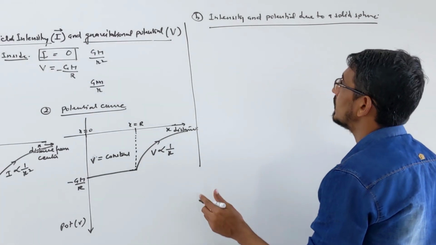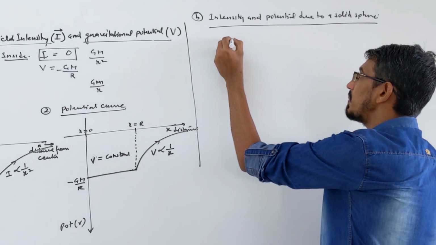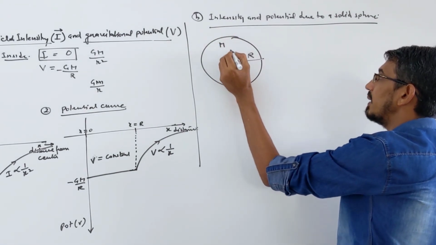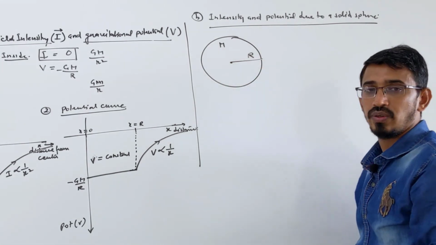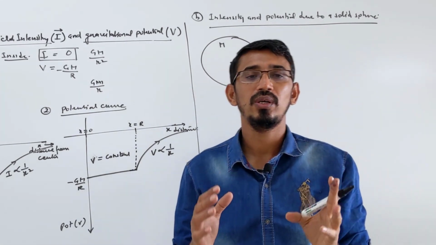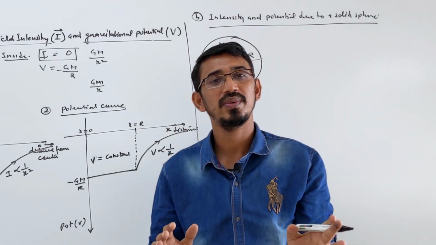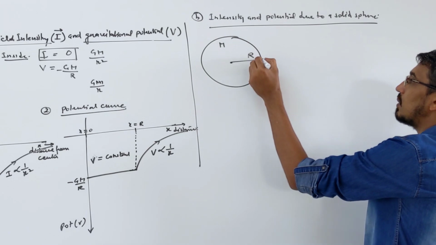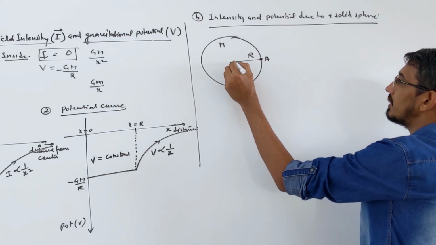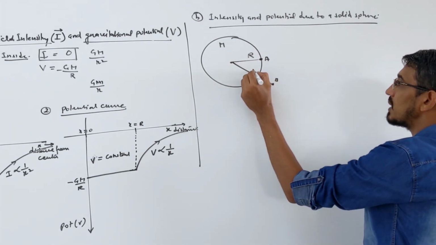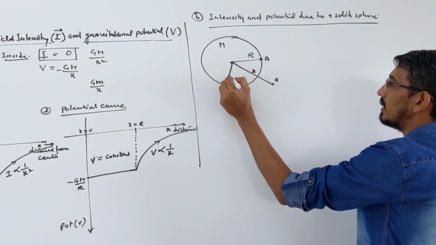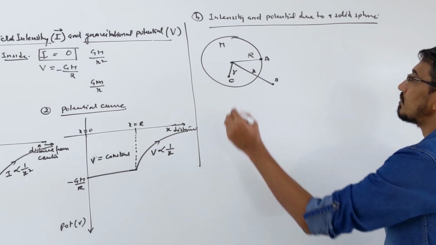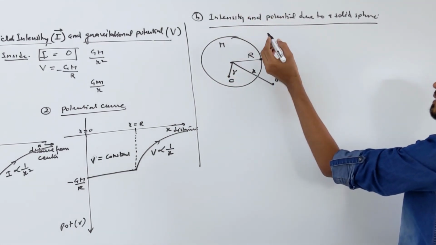So let's check how it looks. Again we take a solid sphere of some radius r and mass m. Again we are interested in knowing the field and potential due to this solid sphere at 3 points: one on the surface, one outside, one inside. So again, this is point A, then we say this outside point B at a distance of x, and some inside point C at a distance of small r.